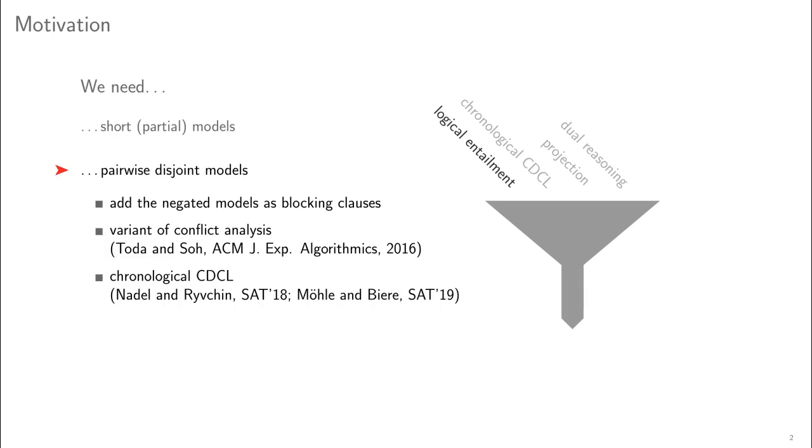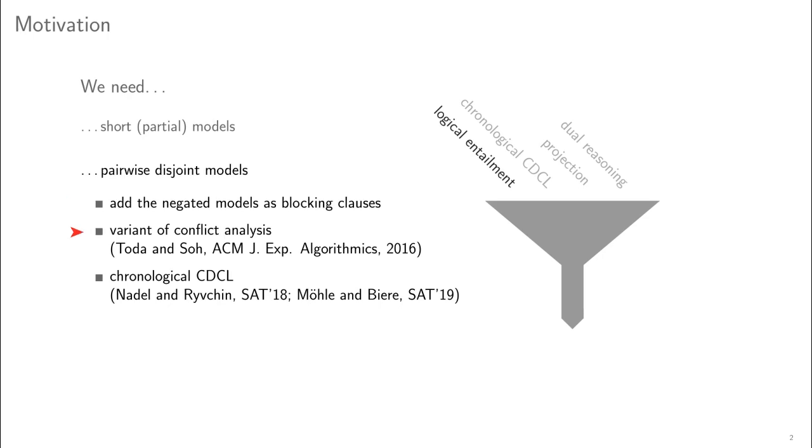Second, to be suitable for WMI, models must not be recorded multiple times, and we therefore target model enumeration without repetition. This can, for instance, be done by adding the negation of the model found as a blocking clause to the formula. The downside of this approach is a potential exponential blow-up of the formula.